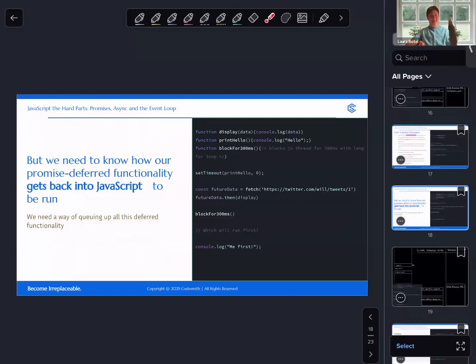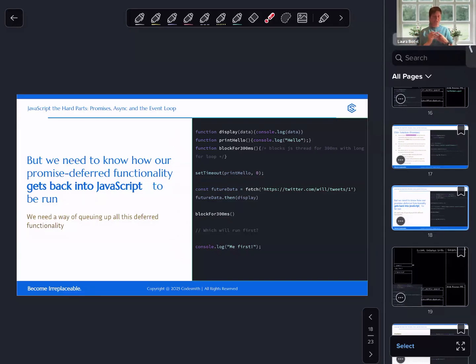So, as I said, we had a couple queues in our last diagram. Promises go to the microtask queue. But we also have, and it is valid, to use asynchronicity that makes use of the callback queue or the task queue. And we also might have synchronous functionality that takes a long time to run. So when we think about all of these different pieces and how they might be combined together, how will this work with our rules of the event loop and our queues?